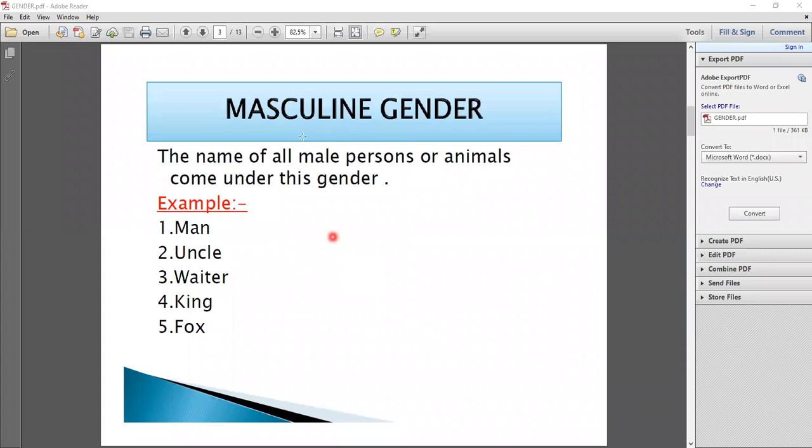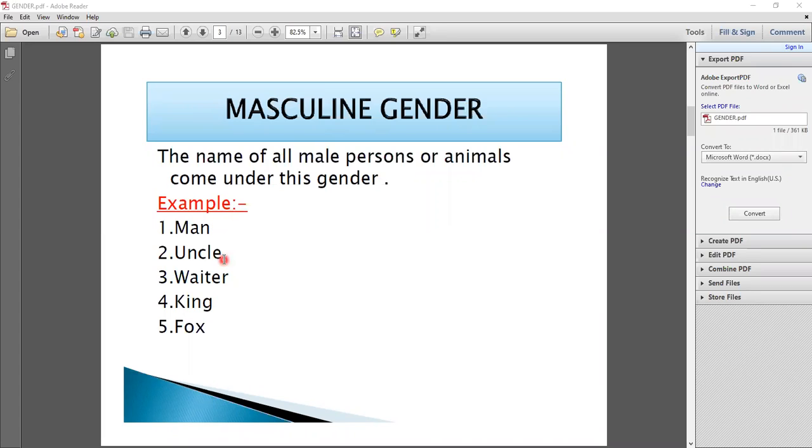First one is masculine gender. The names of all male persons or animals come under this gender. So now, whoever are male persons or male animals come under this gender. Which gender do they come under? They come under masculine gender. Now look at the example.